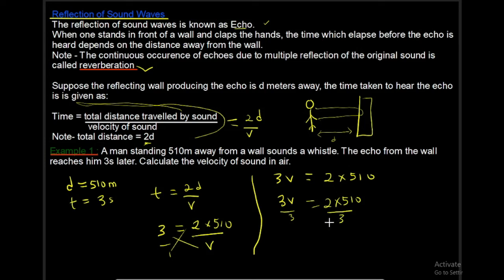That will give us 1020 divided by 3. That will give us 340. So this will cancel this, so we have v to be equal to 340 meters per second. So that's our answer here.